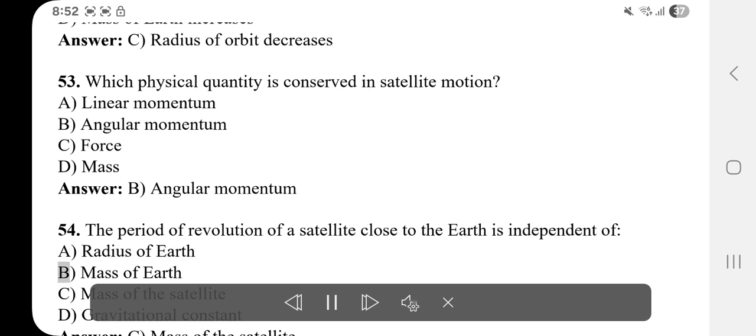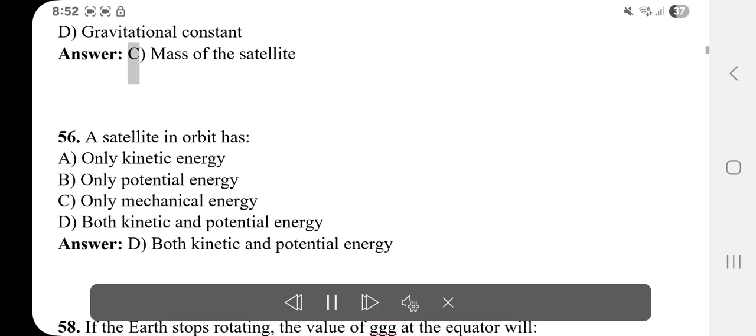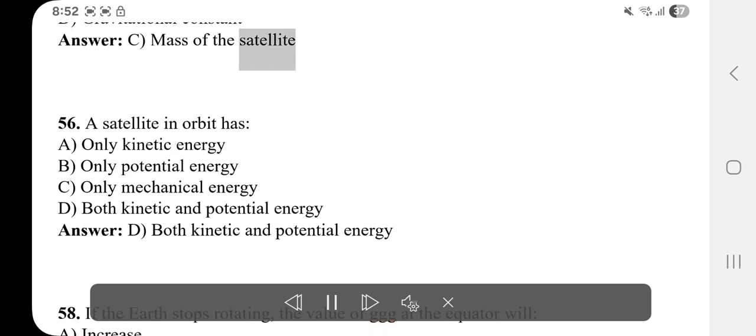54. The period of revolution of a satellite close to the Earth is independent of A. Radius of Earth. B. Mass of Earth. C. Mass of the satellite. D. Gravitational constant. Answer: C. Mass of the satellite.